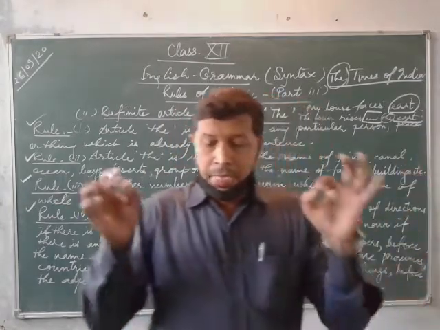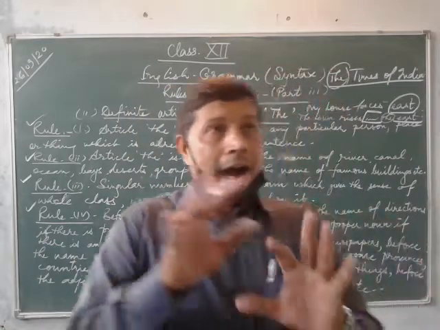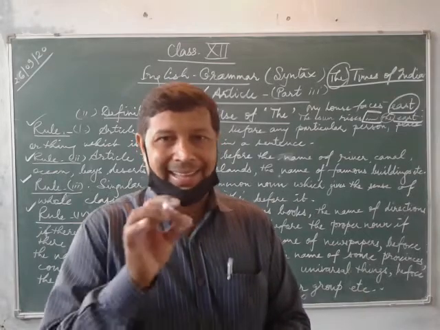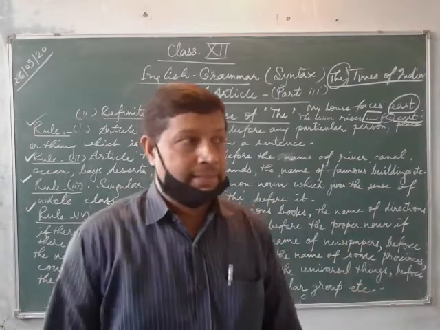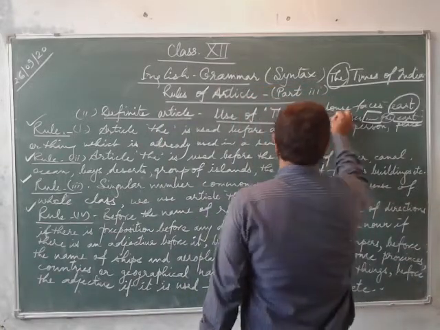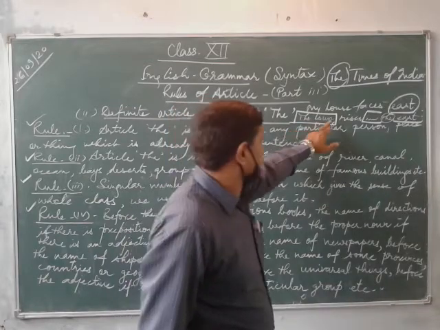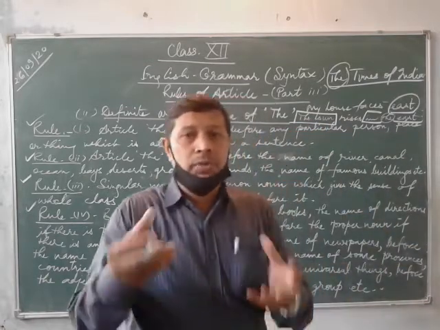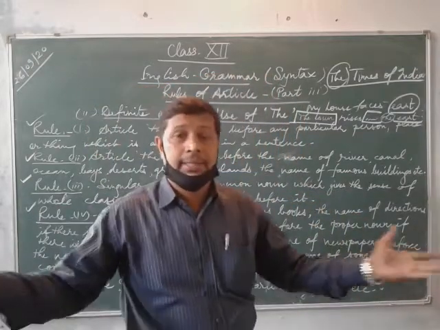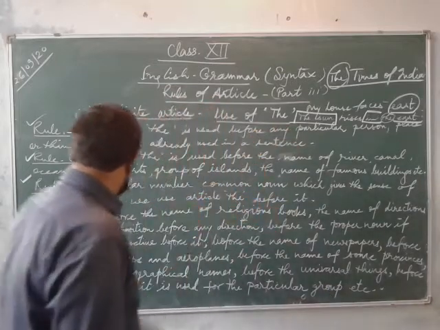Before the universal things, that is important here: the sun, the moon, the star, the sky, the equator. In all these you will find the article "the". The sun rises in the east; I have given you the example. You can see the word "the" is an article here, and sun is the universal thing, the name of a universal thing. The sun, the moon, the star, the sky, all these. So you will write the article "the" before this.